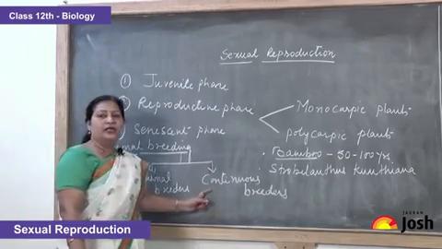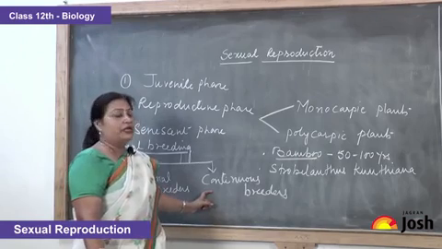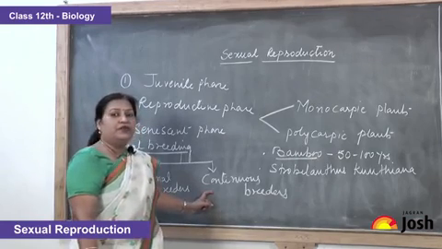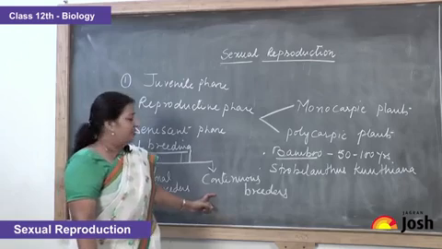And continuous breeders are those animals which breed after attaining sexual maturity. They breed throughout their lifetime, and the examples of continuous breeders are dogs, cats, human beings, etc.